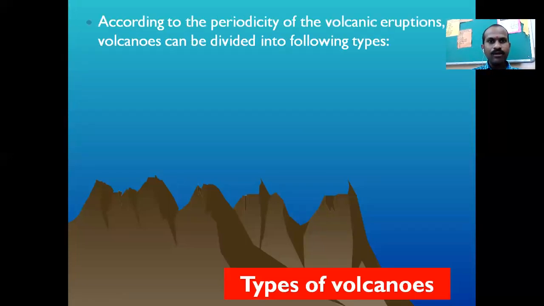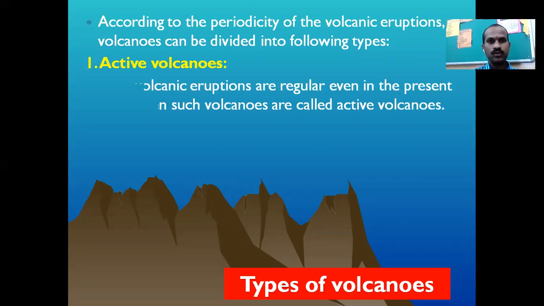According to the periodicity of volcanic eruptions, volcanoes can be divided into the following types. Periodicity means the frequency of the eruption of a volcano. On that basis, volcanoes are divided into three types. The first one is the active volcano. If volcanic eruptions are regular even in the present times, then such volcanoes are called active volcanoes.